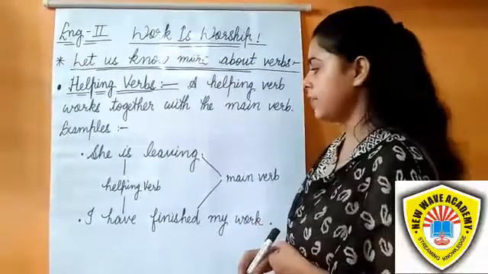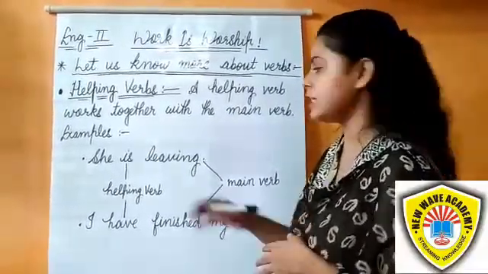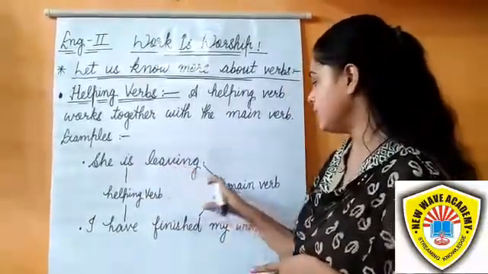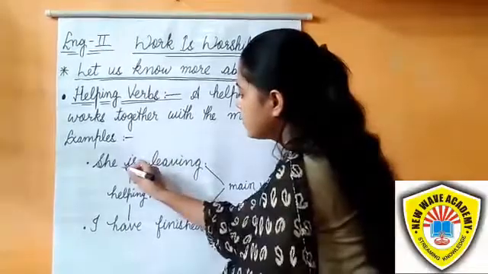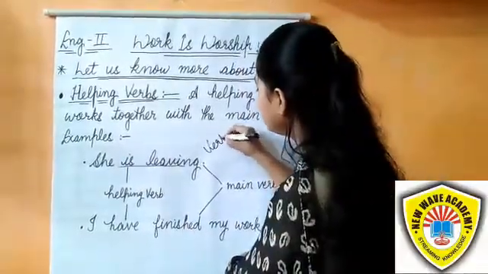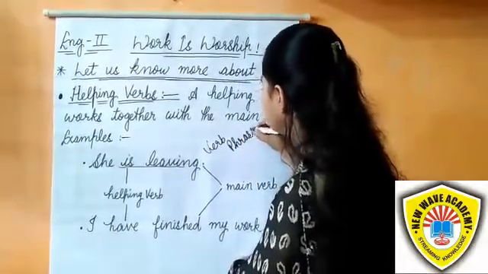As I have told you, helping verbs and main verbs make the verb phrase. For example, here is is the helping verb and leaving is the main verb. So both together are a verb phrase. This is called a verb phrase.